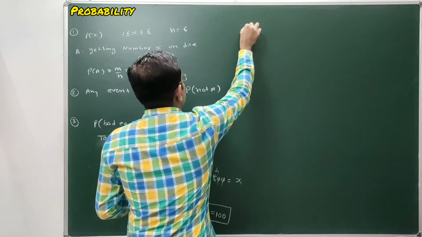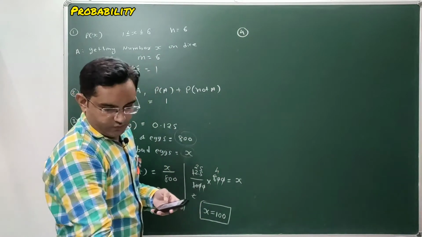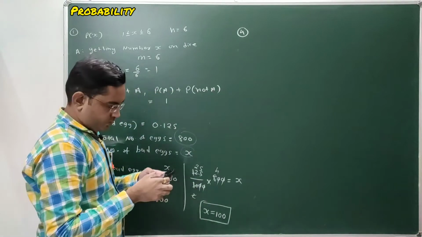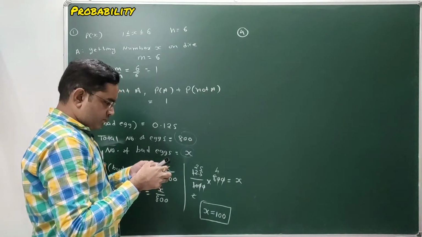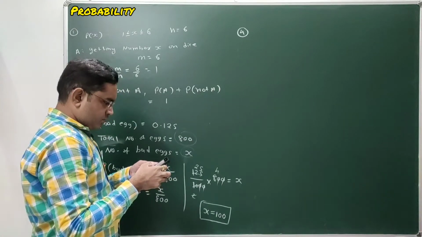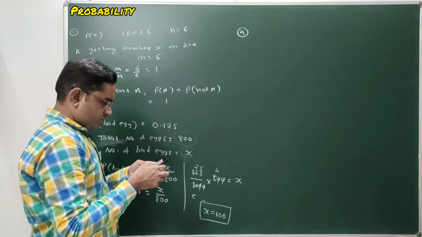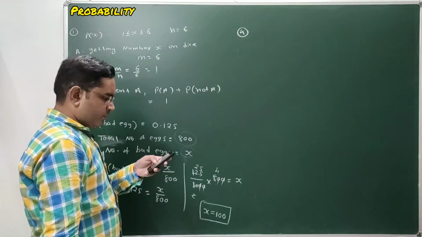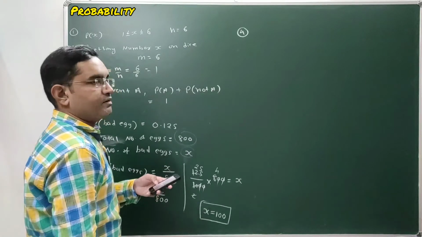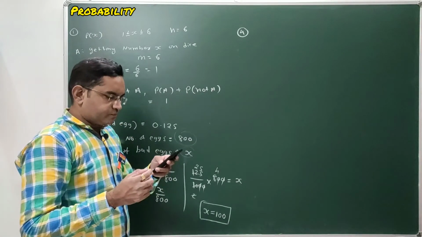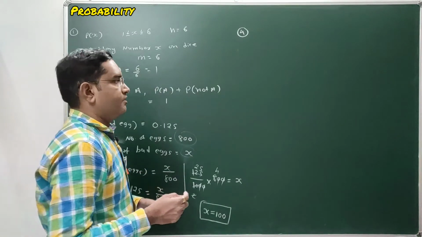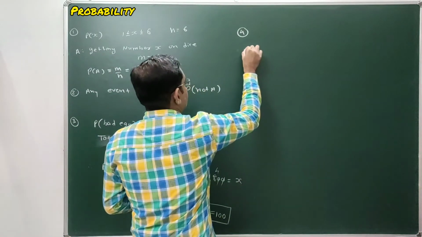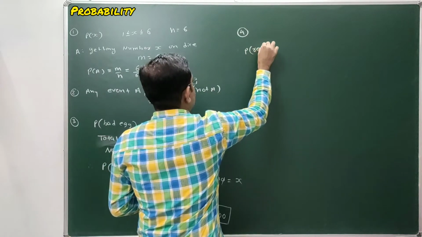Next question. In question number 4 we are given that a card is drawn randomly from a well shuffled pack of 52 playing cards. A card is randomly selected from the well shuffled deck of 52 cards. Find the probability of getting a red face card.